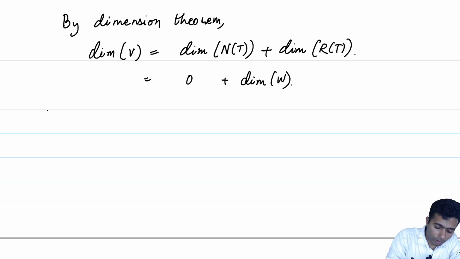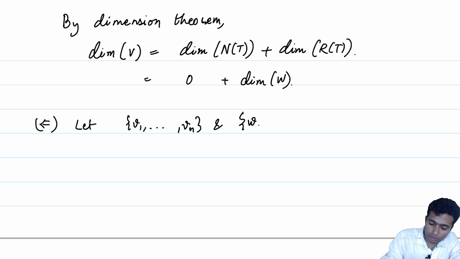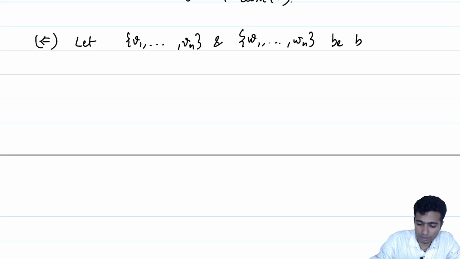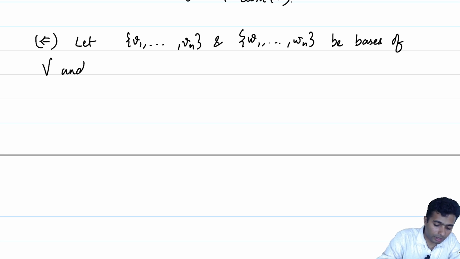Now, let us try to prove the converse. So, let V1 to Vn and W1 to Wn be bases of V and W respectively.